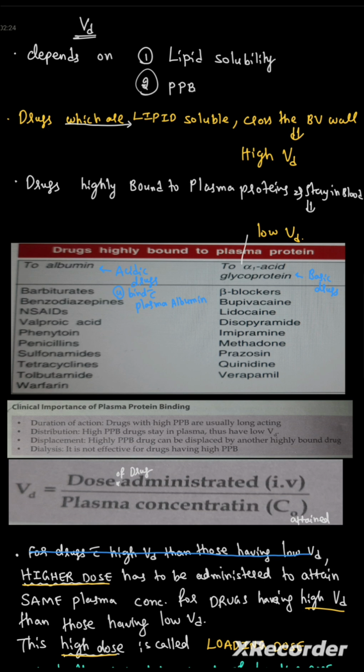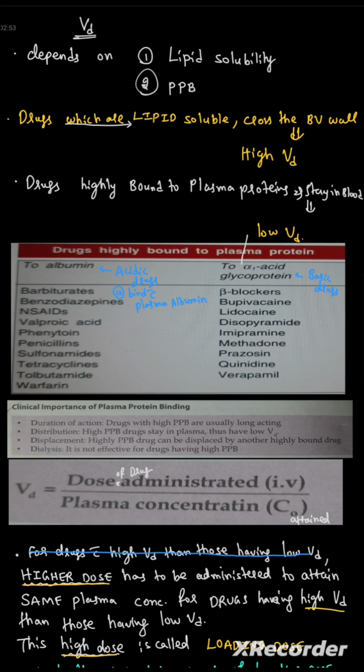And what is the clinical importance of plasma protein binding? Effect on duration of action. Drugs with the high plasma protein binding are usually long acting. And distribution. High plasma protein binding drugs stay in the plasma, thus have low volume of distribution.